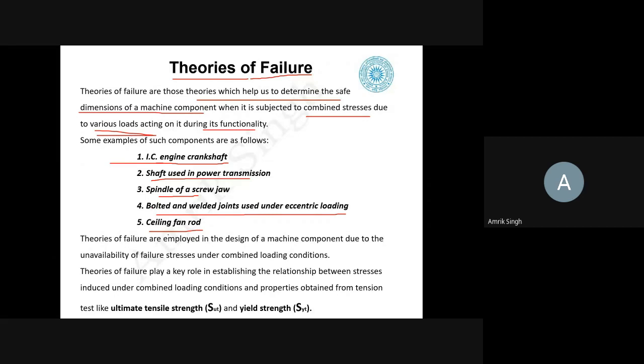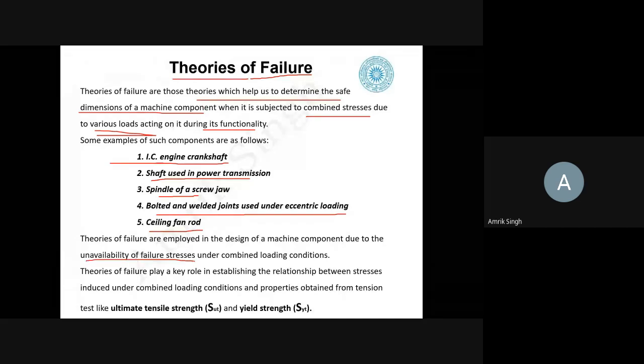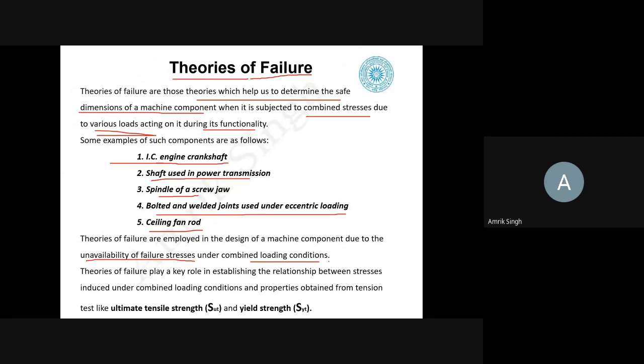So theories of failure are employed in design of a machine component due to the unavailability of the failure stresses under the combined loading condition, because it is difficult to assess because of the complex loading condition in the case of the combined loading.